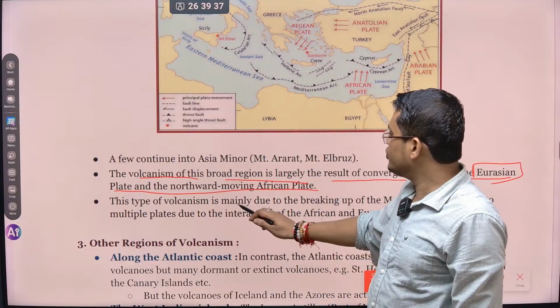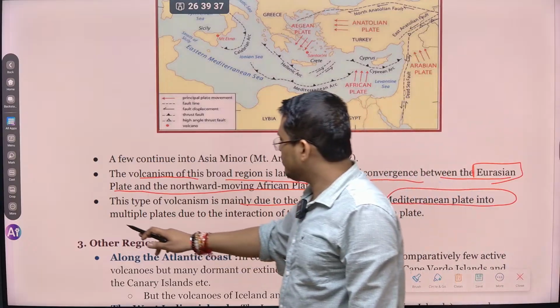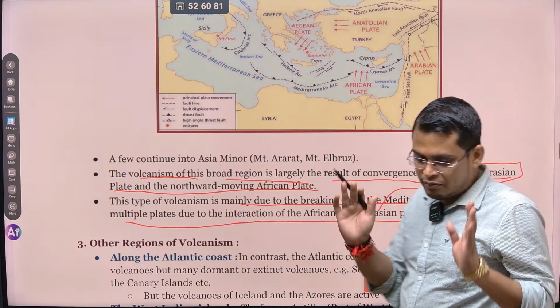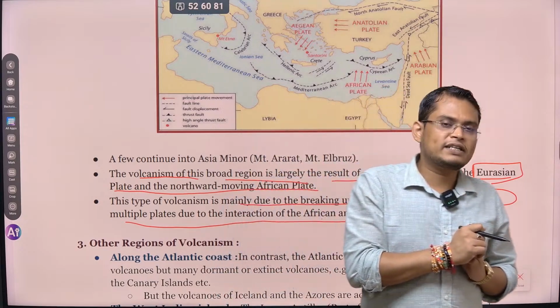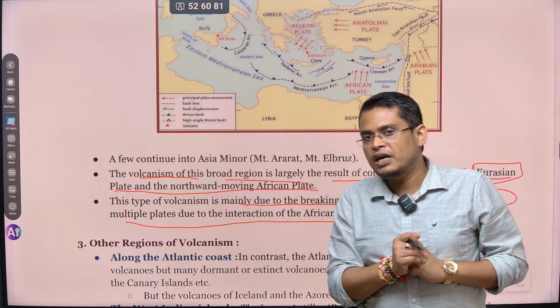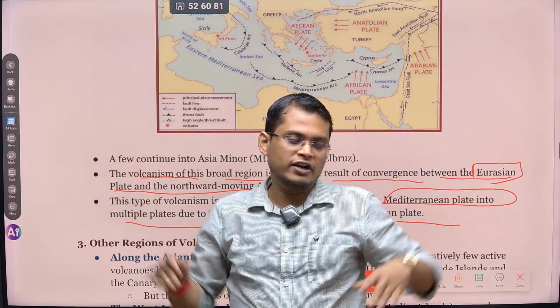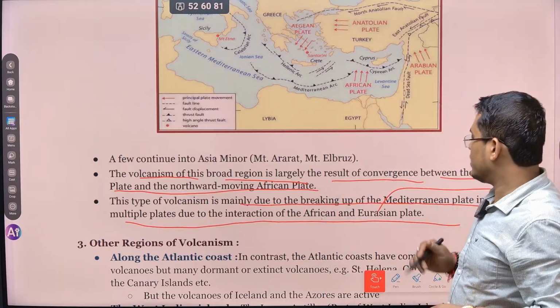So this type of volcanism is mainly due to the breaking of the Mediterranean plates into multiple plates, due to interaction of the African and Eurasian plates. Whenever African plates collide with Eurasian plates, that is what led to the breakdown of this Mediterranean plate into small plates, and small plates they are moving in different directions, and that is what led to the interaction, and this region is prone to earthquakes and volcanism.